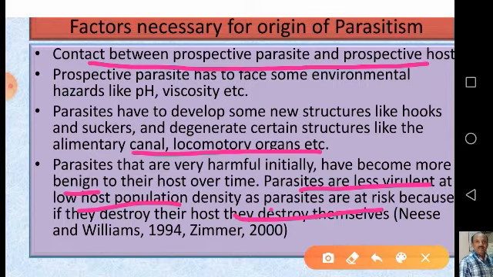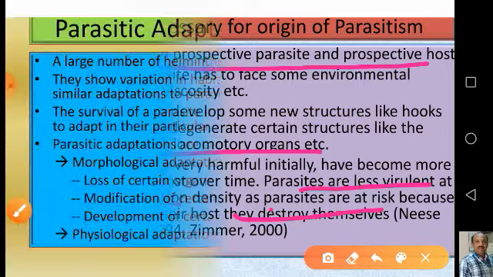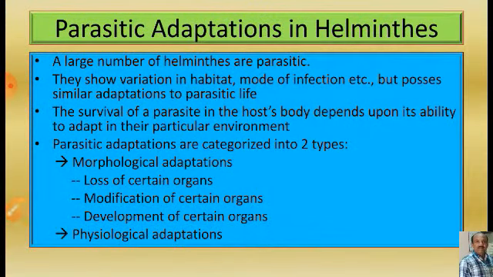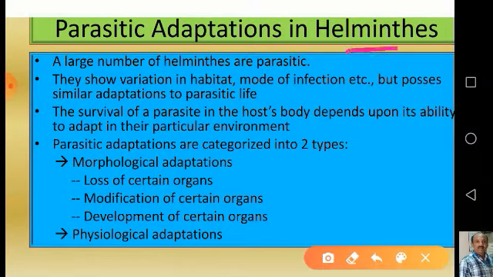This was given by Ness and Williams in 1994 and Zimmer in 2000. According to them, parasites are less virulent at low host population, and they have become more benign to their host over time. Now, let us come to our topic, parasitic adaptations in helminths. Here, helminths means both the platyhelminths as well as nematodes. A large number of helminths are parasitic. Just now we have seen the list of many species of parasitic helminths.